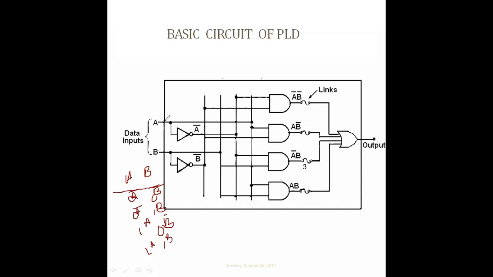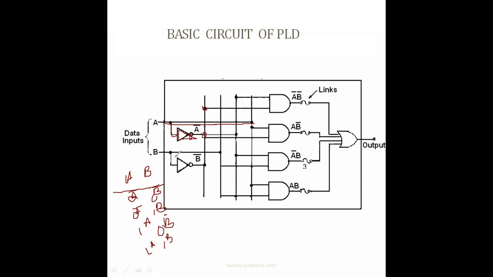Here, this line is purely related to A. Through the inverter we will get the A bar signal. Similarly for B and B bar, there are interconnections, four lines in all. First I have taken A bar from here and connected this line.